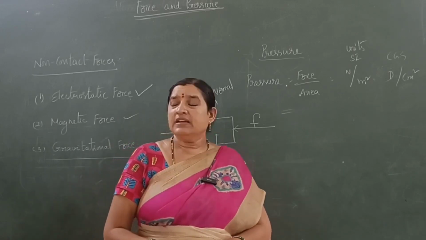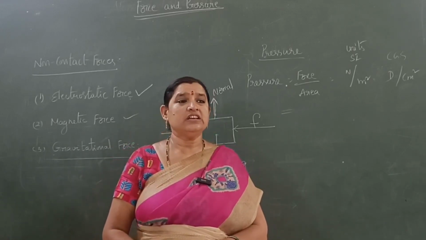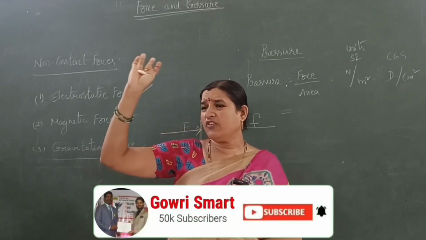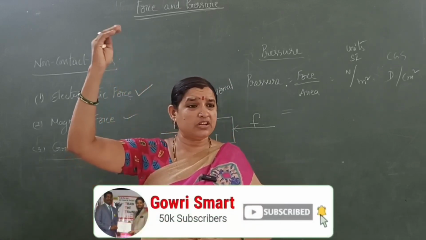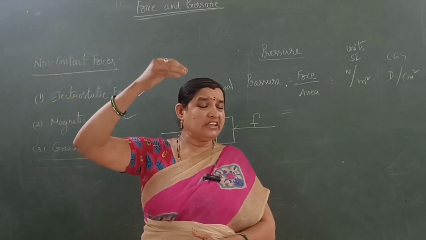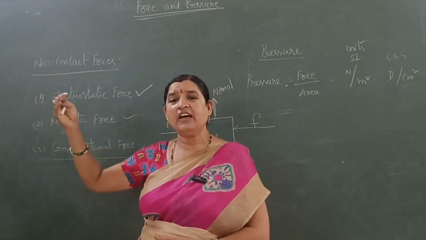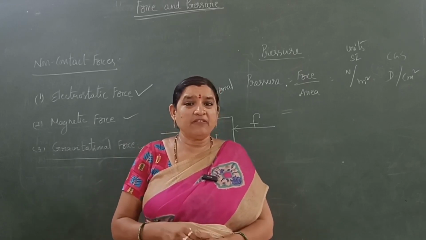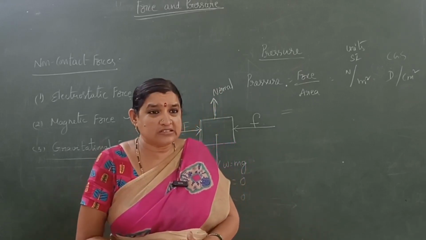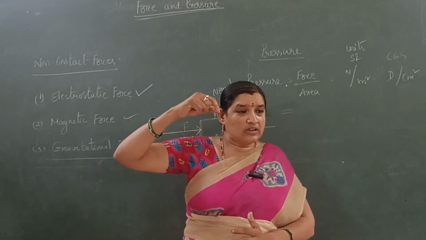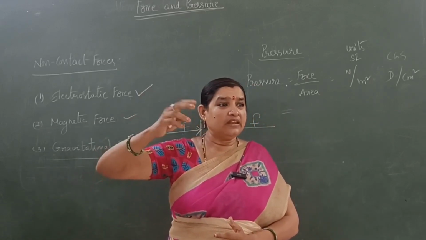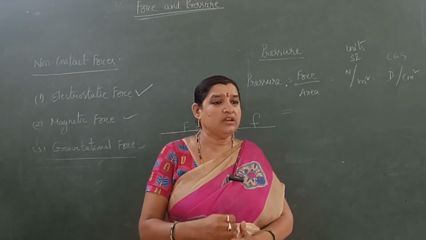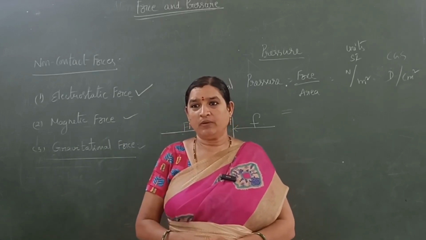In the same manner, gases also exert pressure. Our earth is completely covered with the atmosphere, and this atmosphere also exerts pressure on each and every object on the earth surface. That is called atmospheric pressure. But we cannot feel that pressure. Why? Because our human body also gives the same pressure, so the net force and the net pressure become zero. That's why we cannot feel the atmospheric pressure on our human body.